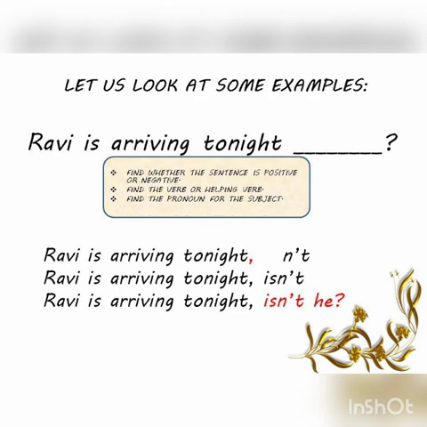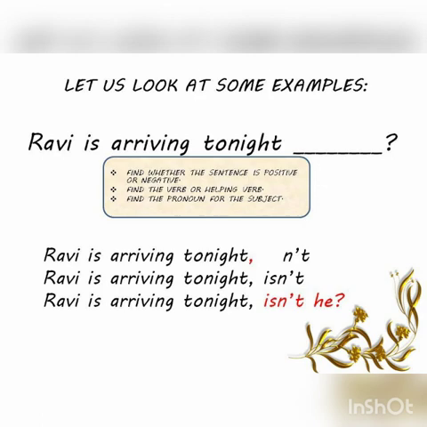Now, find the pronoun for the subject. The subject here is Ravi. The pronoun is he. So, finally, your question tag framed is isn't he? Ravi is arriving tonight, isn't he? Could you follow the steps? Try in the next example whether you have really understood the steps.